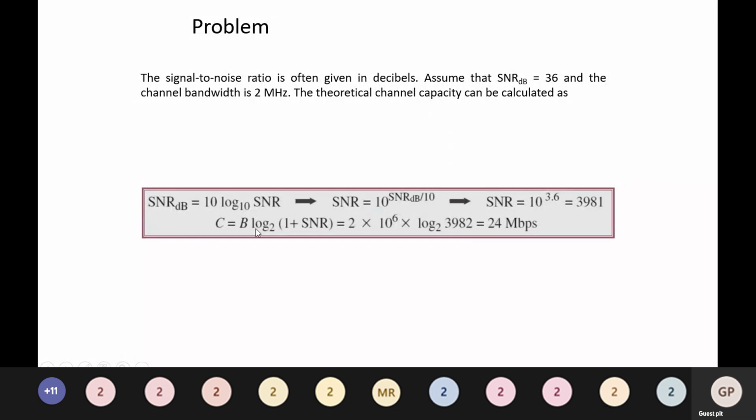C is equal to B log base 2 of 1 plus SNR, which is equal to 2 into 10 to the power 6 log base 2 of 3982, which is equal to 20 megabits per second.